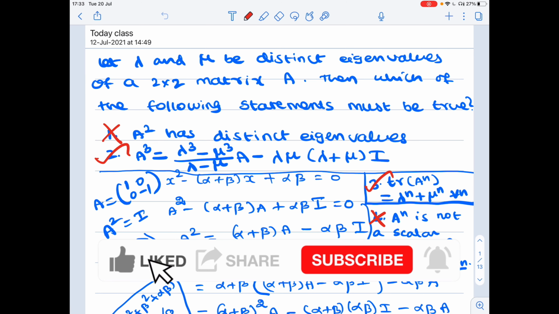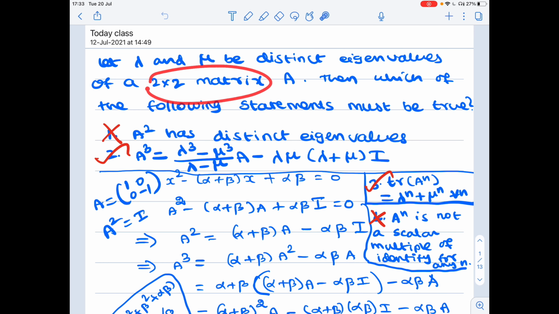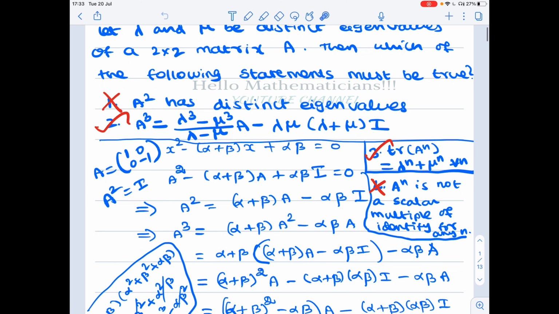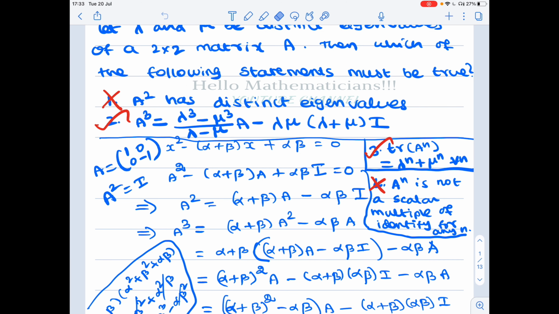Mathematicians, today we see one nice problem from linear algebra. Let lambda and mu be two distinct eigenvalues of a 2 by 2 matrix A. Then which of the following statements must be true? So the options are: A squared has two distinct eigenvalues.